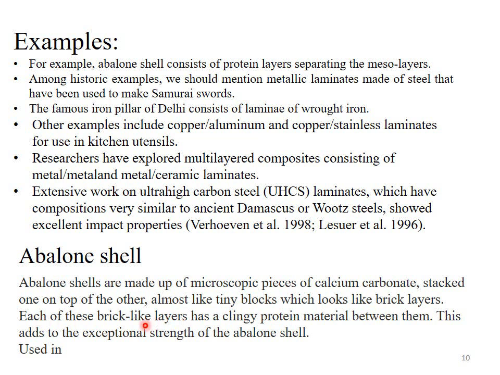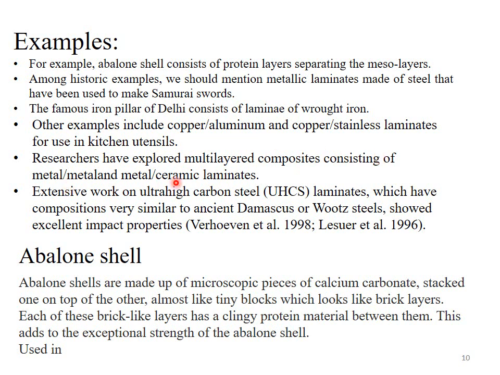So what is abalone shell? It consists of microscopic pieces of calcium carbonate. These pieces are placed on top of the other, and these pieces look like brick layers, or we can say tiny blocks, and between these brick-like layers there is a clingy protein material. This clingy protein holds the layers of the calcium carbonate together, and then it gives us an abalone shell. This abalone shell looks like a pearl, and it's used in artificial jewelry.